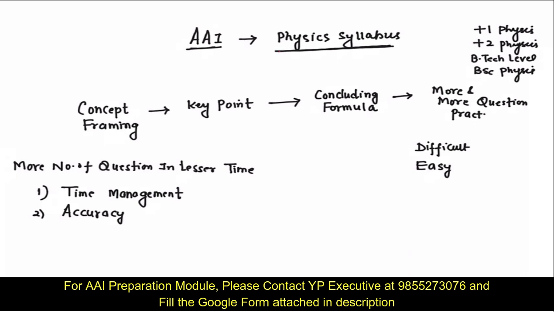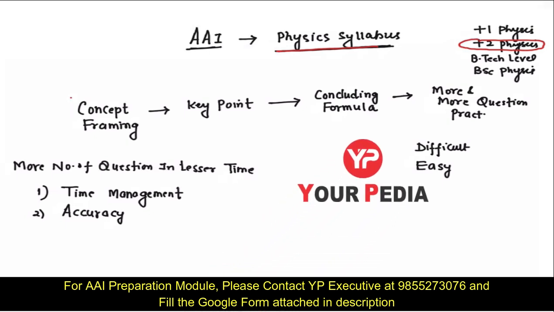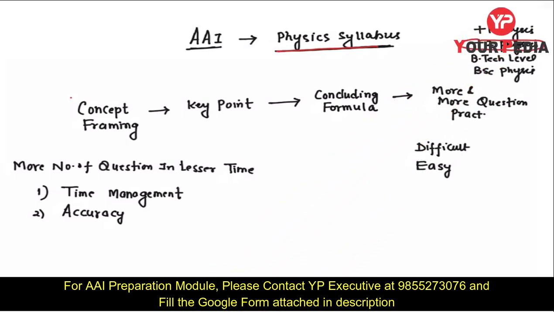Today I am here to explain how to prepare your physics syllabus, especially the 12th class physics. The topics are nuclear physics, atomic physics, electromagnetism, optics and electromagnetic waves. These are the topics included in the syllabus of the Airport Authority of India exam, which is going to be conducted for junior executive and other profiles, right?